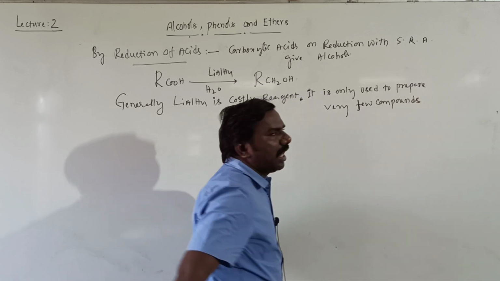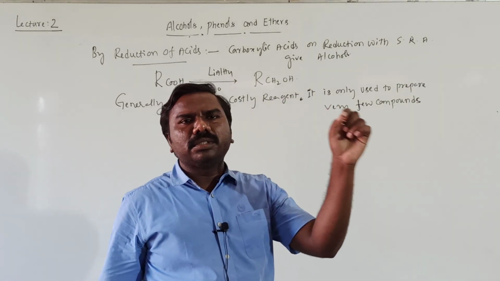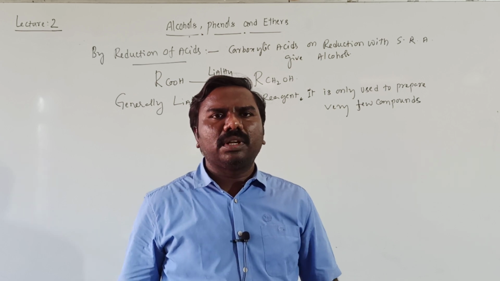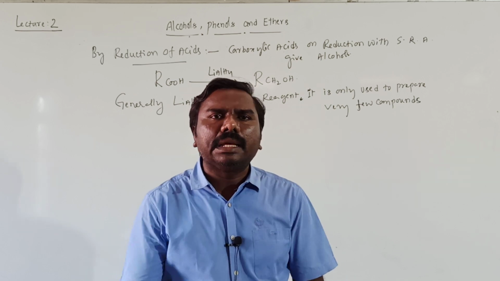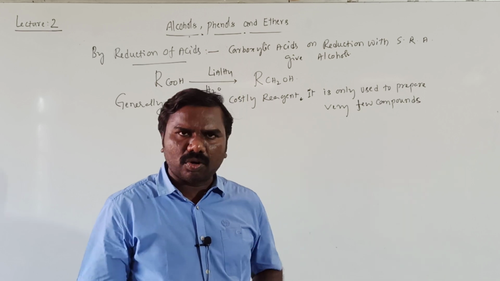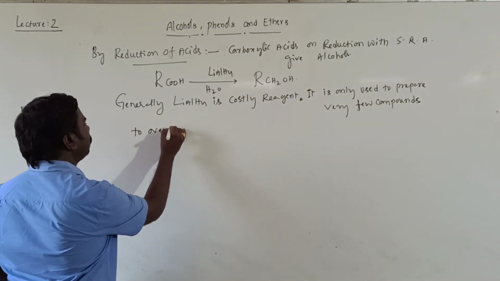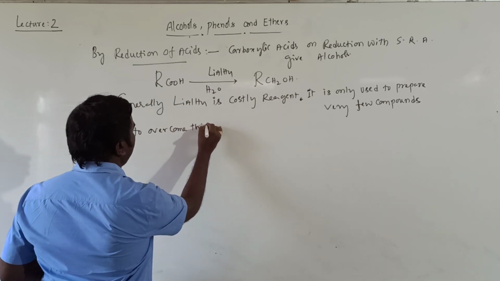That's why while converting acids into alcohols, if I use LiAlH4, the cost of the method will increase. So to overcome this drawback,